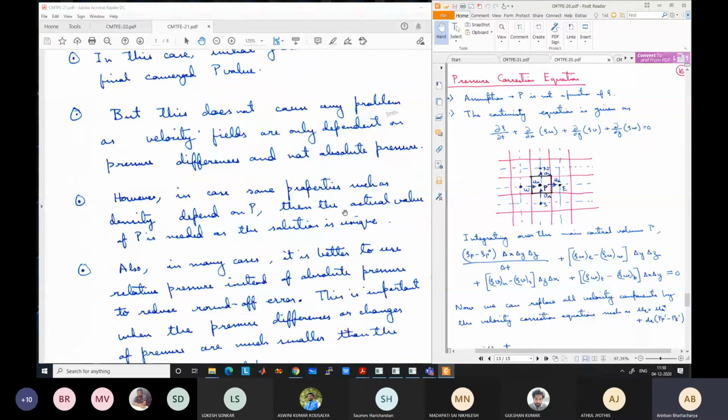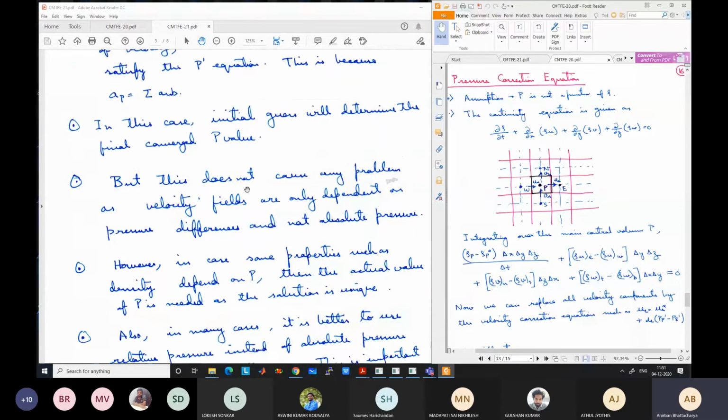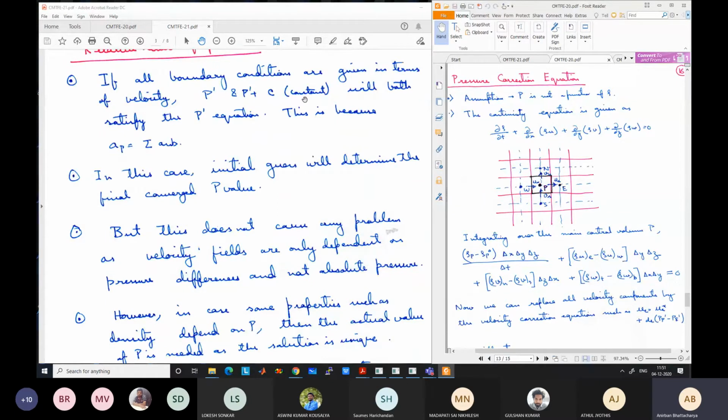Okay. However, there is a problem in some cases. The problem arises when you are using some values which are dependent on pressure. Like I was saying, the equation of state, density rho is equal to P by RT. In that case, you need the absolute pressure, and if you don't know the absolute pressure, your density will not be correct. So in those cases, the solution needs to be unique. You cannot have both P and P dash plus C satisfy the equation, because the density term will depend on pressure.